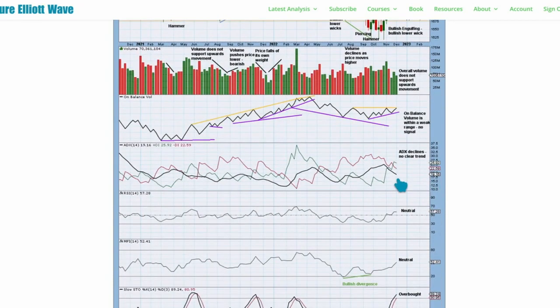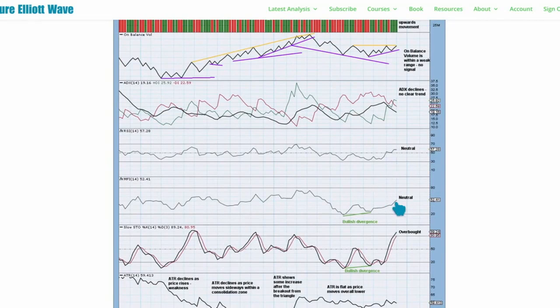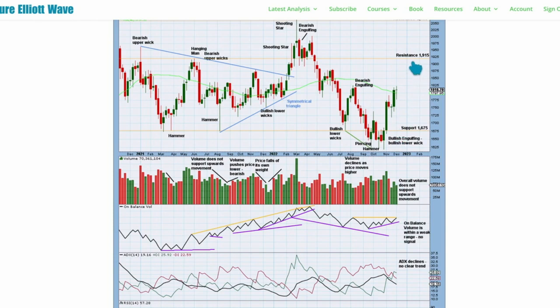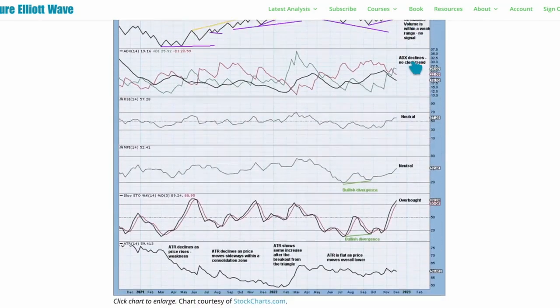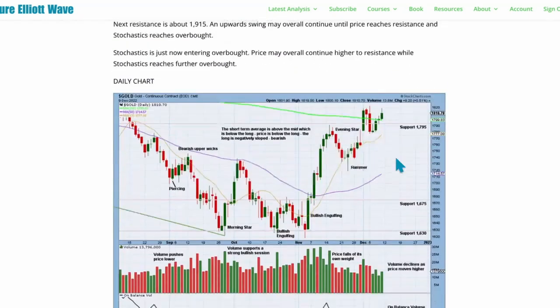ADX is declining. There's no clear trend at this time frame. RSI and money flow are all neutral, stochastics are overbought, though price is not really that close to resistance, and stochastics have only just become overbought. Price may not reach resistance at 1915. Stochastics suggests the upward swing may be over sooner rather than later, which fits the Elliott wave analysis. The main Elliott wave count also fits the alternate at this time.